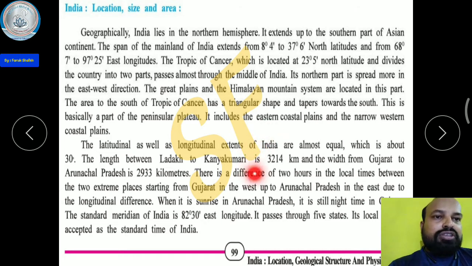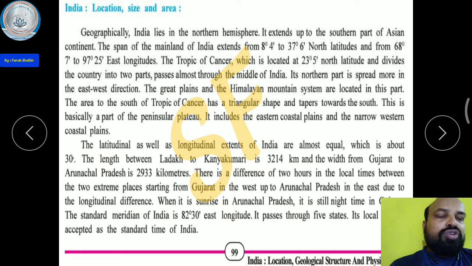This is the way you can remember: 32 is the first, and in this number 33 is the second. If you subtract 2 from 32, it will be 29. So 2933 is Gujarat to Arunachal Pradesh, and 3214 is the other.